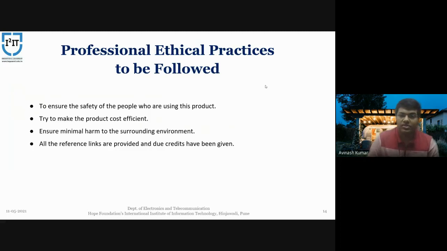Let's talk about the professional ethics and practices which we have followed in consideration with the slides. We have made sure of the safety of the people who use these projects and products in real environments. We have also tried to make it cost efficient compared to the normal vehicles present in the market nowadays. We also ensure minimum harm to the surroundings and environment. All references and links are provided, and we have given all the practices which we have used in this project.